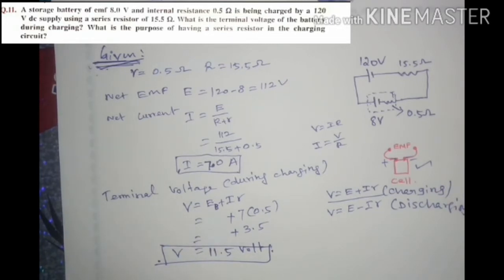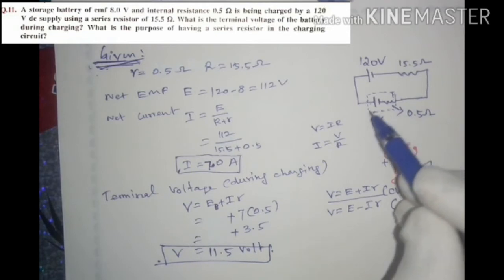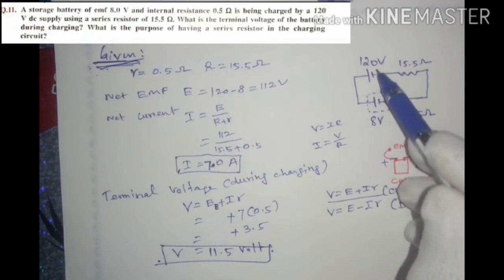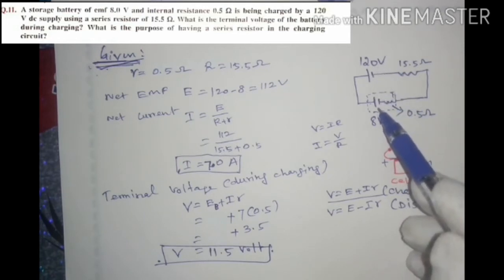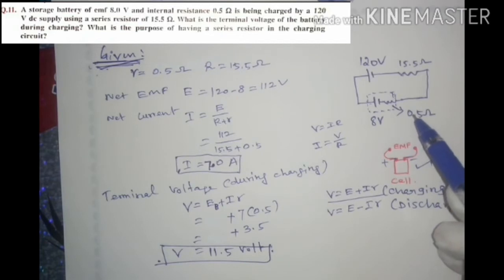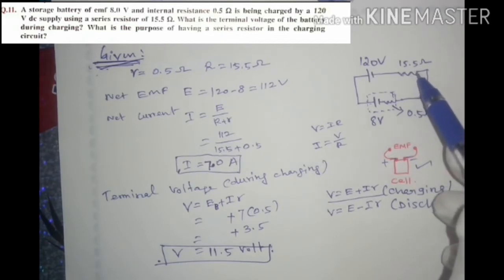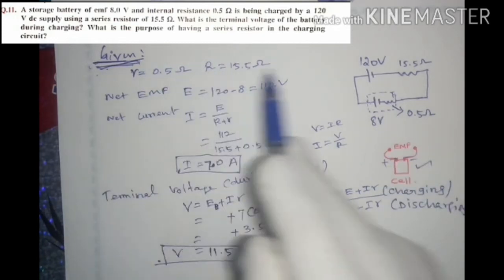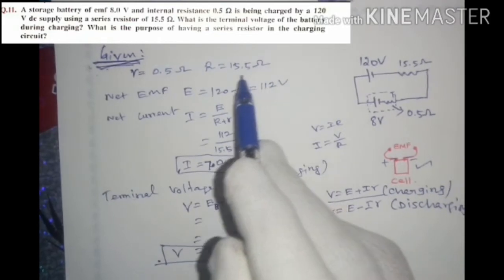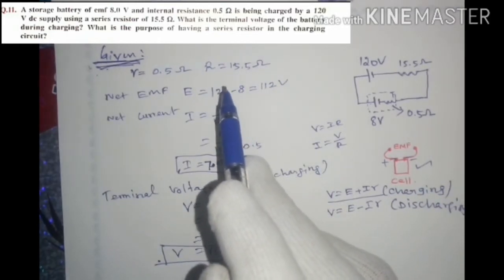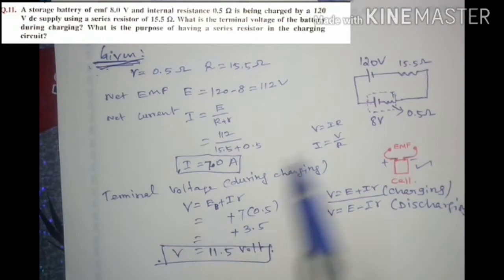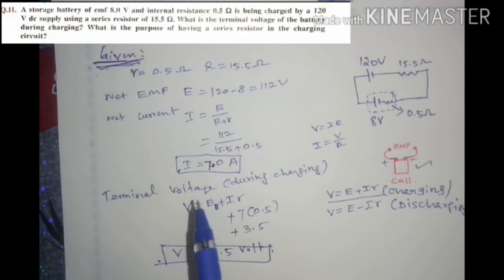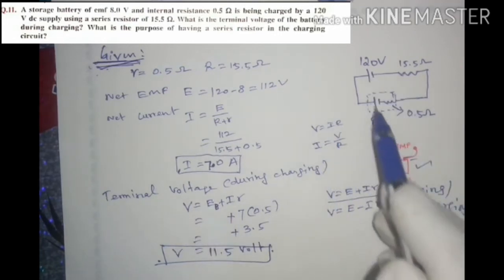By understanding the question, just draw the circuit diagram. Here an 8 volt battery is charged by the 120 volt DC supply. This is the supply source, and this is the battery being charged, whose internal resistance is 0.5 ohm and external resistance included is 15.5 ohm. So small r is 0.5 ohm and capital R is 15.5 ohm. The question also asks: what is the purpose of having a series resistor in the charging circuit? First, let us calculate the terminal voltage of the battery.